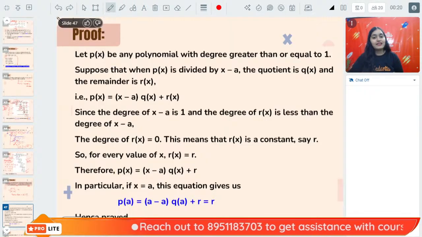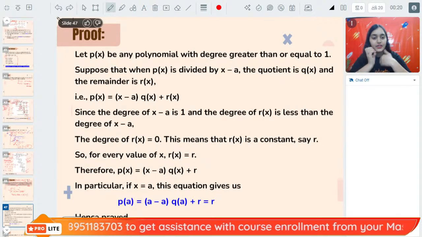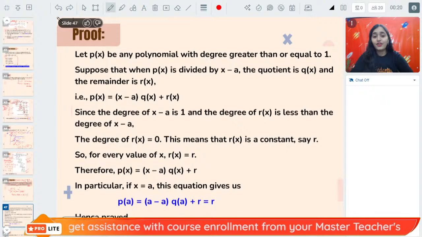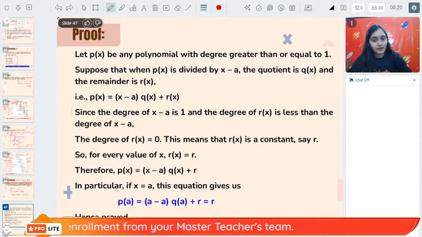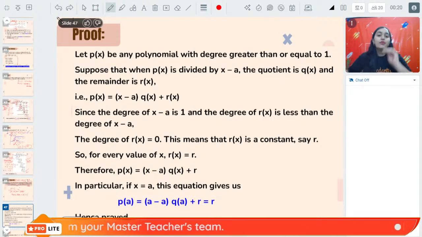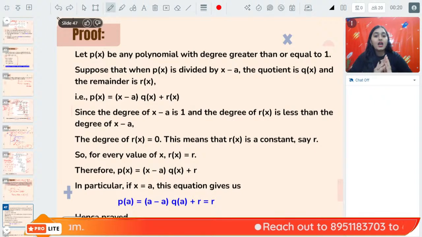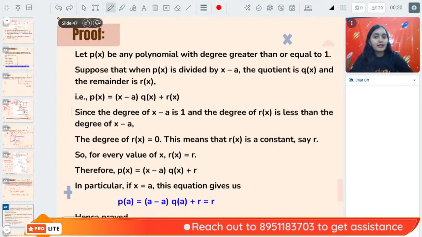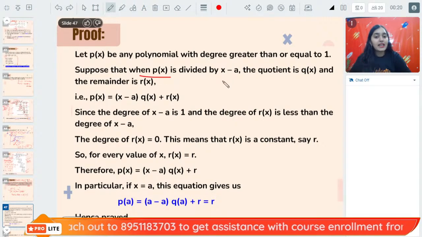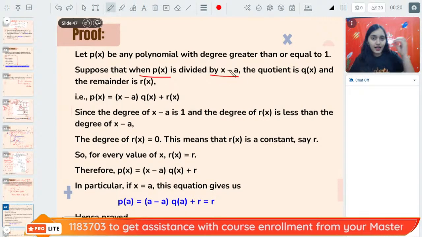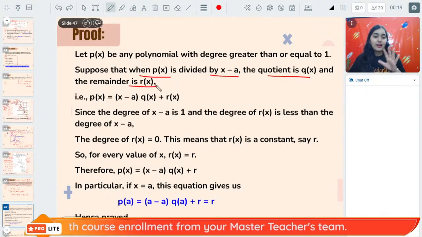Yes. Now, let's understand the proof of this remainder theorem. Okay? Everybody, please listen very, very carefully. It is a little confusing, so listen to me very carefully. Now, we have to prove that for any polynomial p(x), which has a power greater than or equal to 1, we have assumed that p(x) is divided by x minus a, a linear polynomial. And we are getting a quotient q(x) and we are getting a remainder r(x).